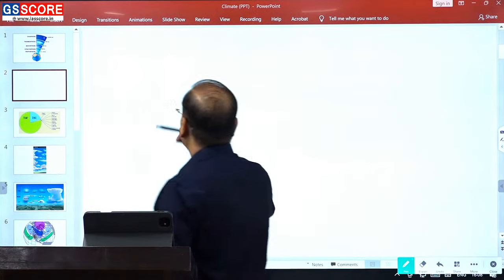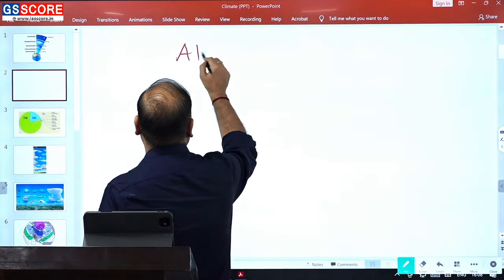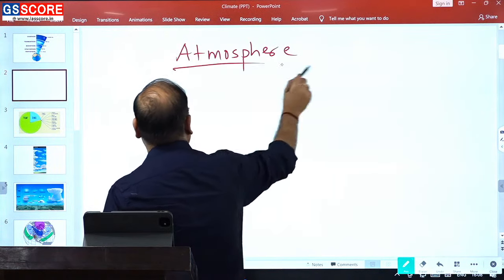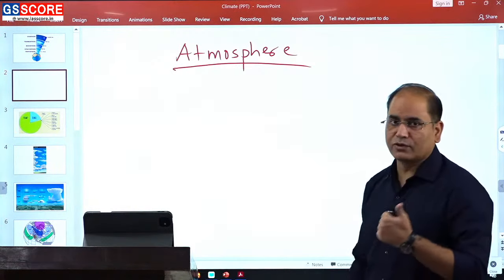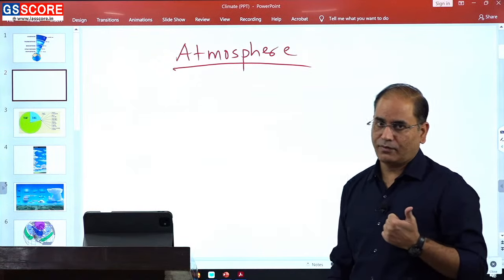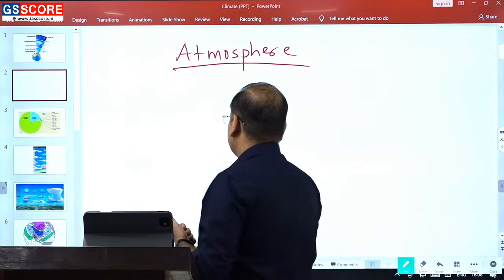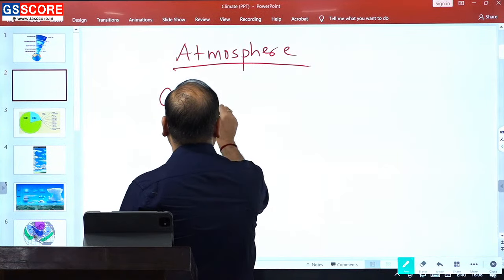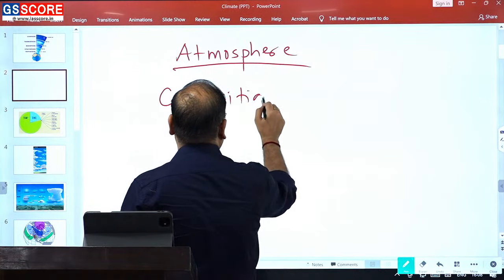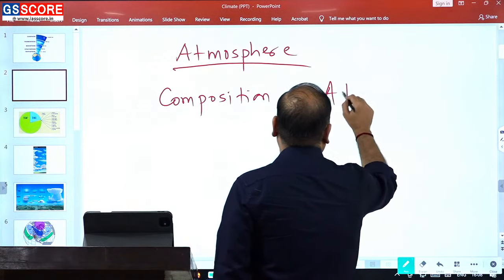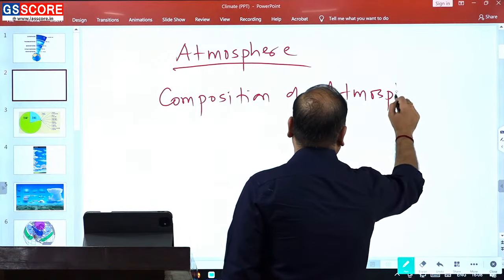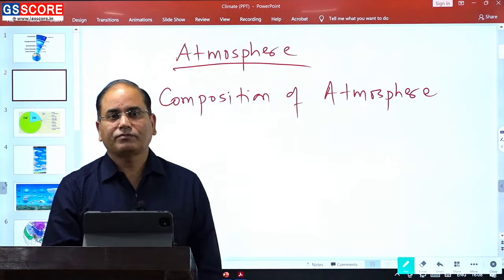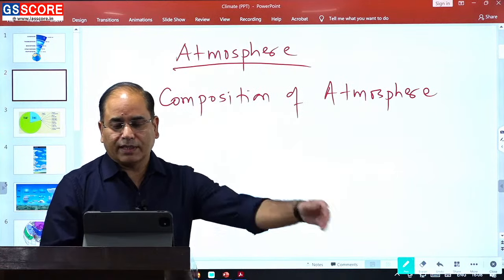But out of these, the most important sphere for life happens to be the atmosphere. Atmosphere happens to be the most important, so you need to know what are the different components that are present in our atmosphere. Simply the atmosphere